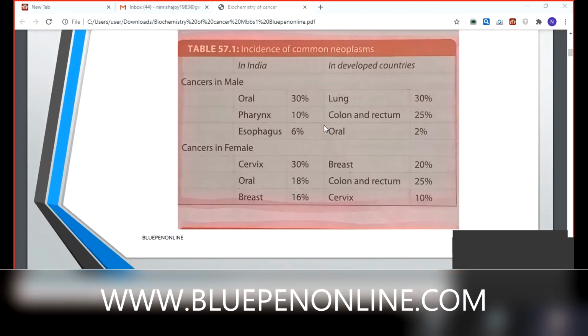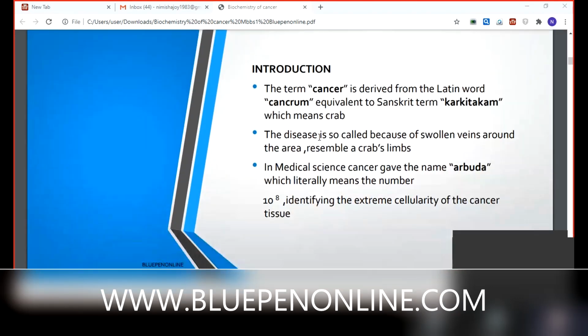Then we are entering into cancer. Actually, it is derived from the Latin word cancrum, and it is equivalent to the Sanskrit term karkidakam. Have you heard about karkidakam? In Malayalam, it's the name of a month, karkidakam. That means crab. Why is it known as crab? The disease is so called because of swollen veins around that area. The cancer-affected area contains swollen veins that resemble a crab's limbs. That's why it is known as karkidakam or crab cancer.